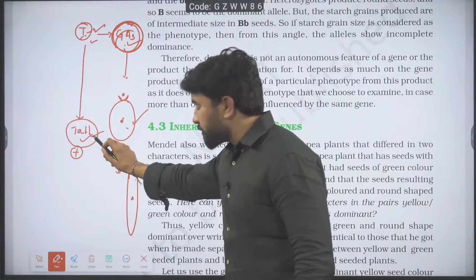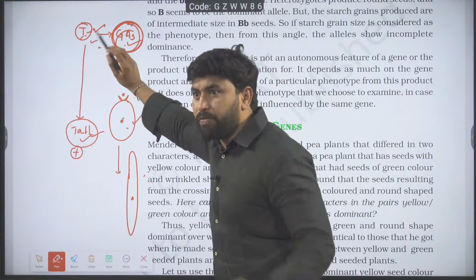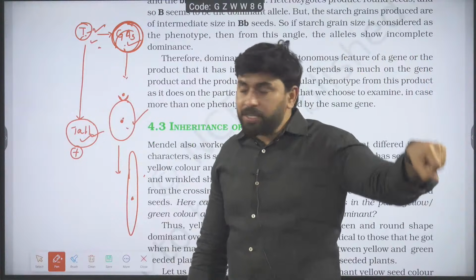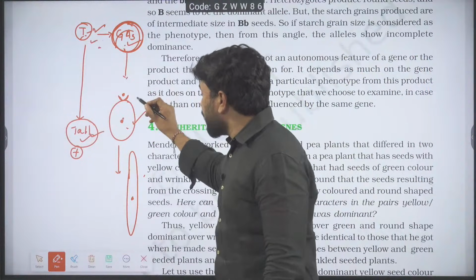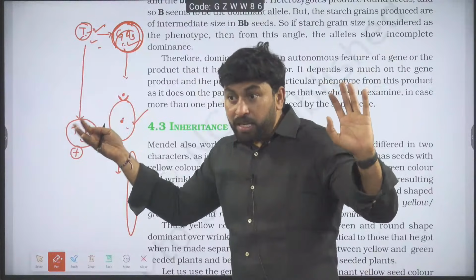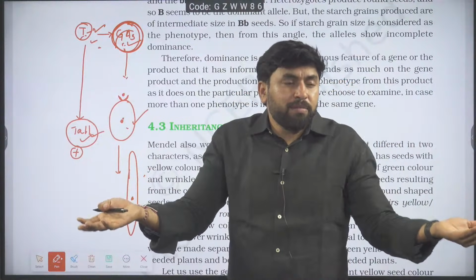Is it okay? So whenever we talk about dominance, dominance means expression of a phenotype. Here tallness directly does not depend on capital T. Of course capital T should be functional. When capital T is functional, then only can it make the gibberellic acid. Okay, capital T is functional. Then can you get tallness? You may get the tallness, may not.